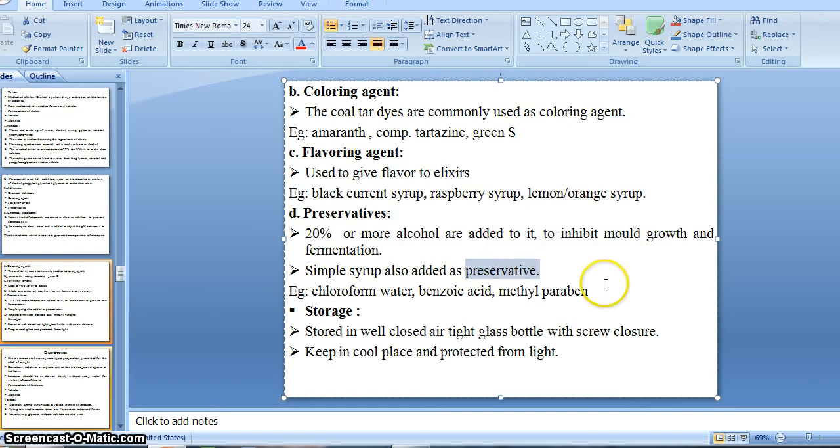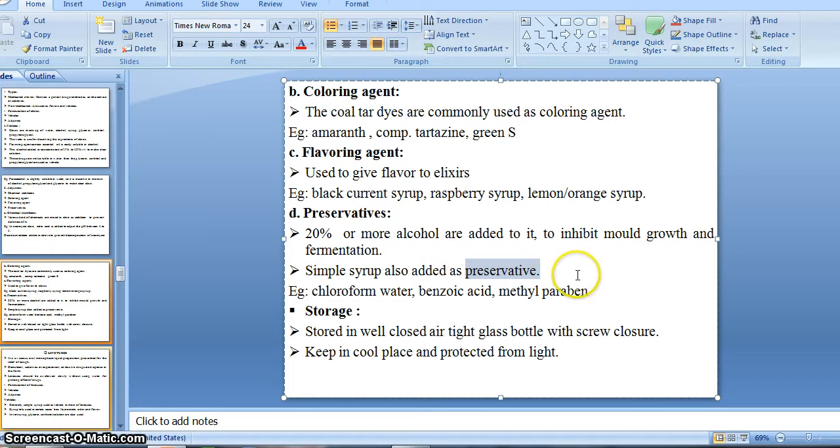Then sometimes simple syrup is also added as a preservative. As we know, syrup contains 66.7% weight by volume of sucrose solution in purified water. Due to the presence of a high amount of sucrose, it produces a higher osmotic pressure, right? Due to this higher osmotic pressure, the sucrose is converted into reducing sugar, and that helps to preserve the syrup.